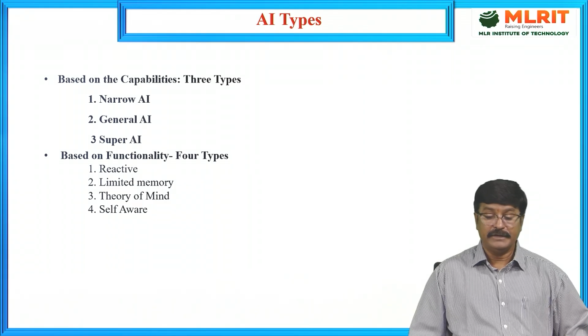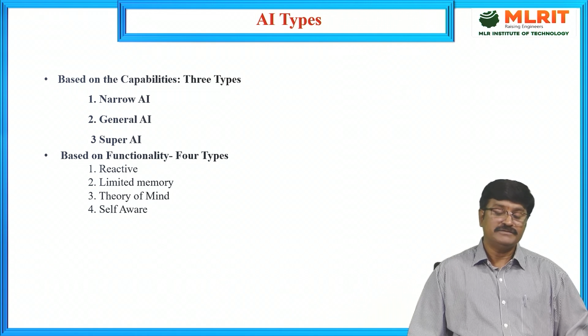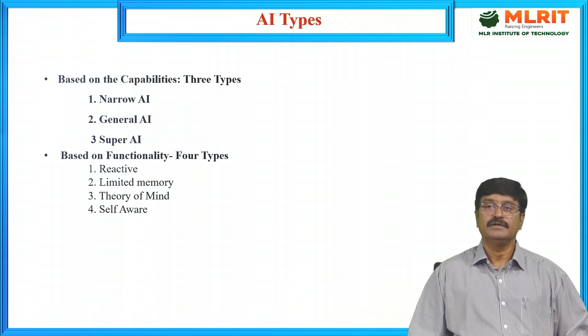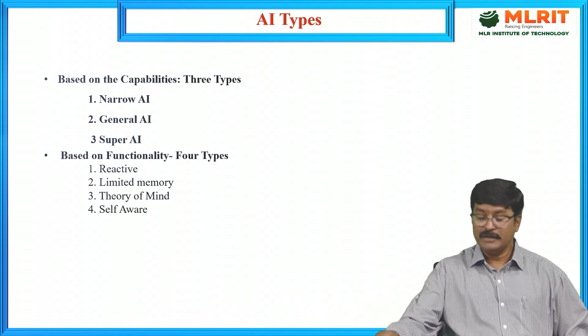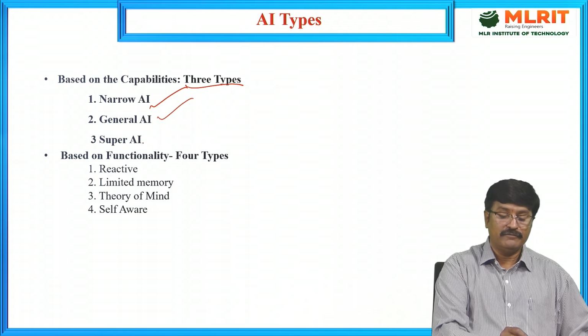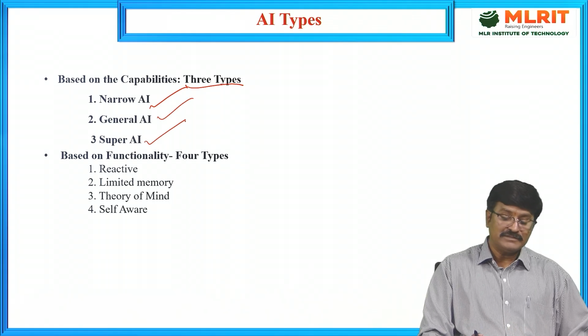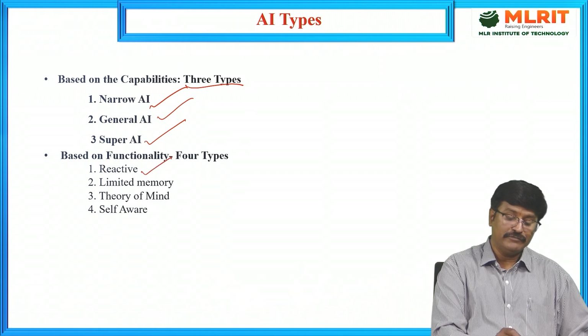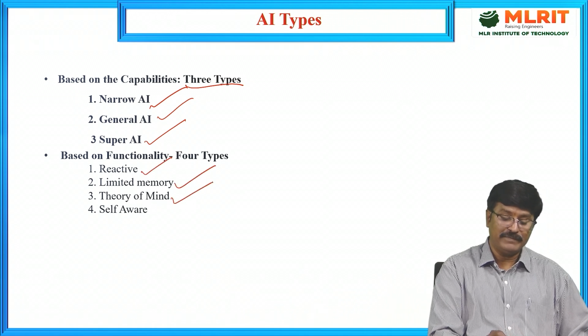And now it is the AI types. This is important for artificial intelligence: what are the various categories of how it works? There are mainly two categories. One is based on capabilities, and the other is based on functionality. Based on capability, there are three types: narrow AI, general AI, and super AI. Based on functionality, there are four types: reactive AI, limited memory AI, theory of mind AI, and self-aware AI.